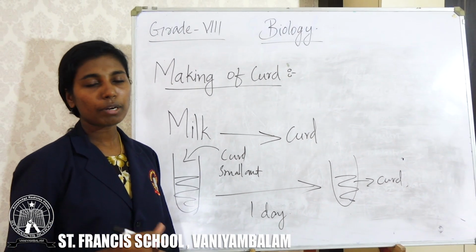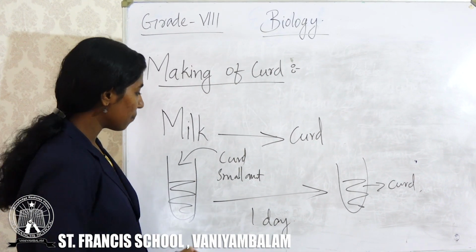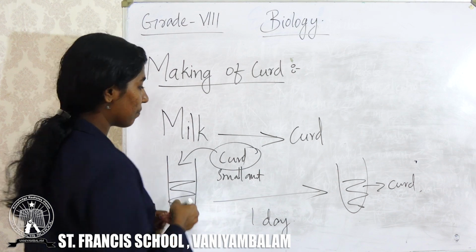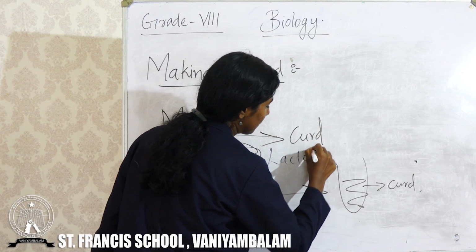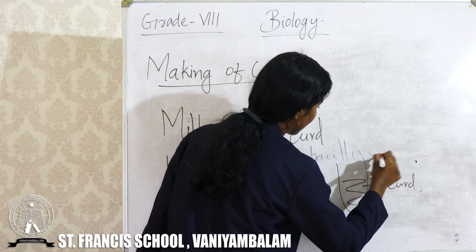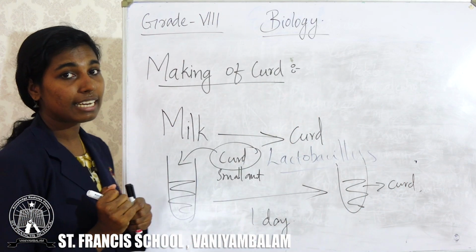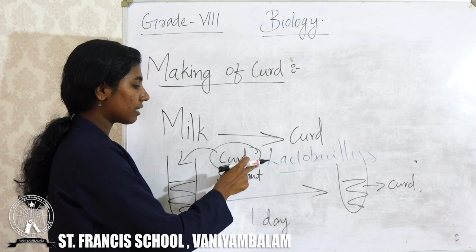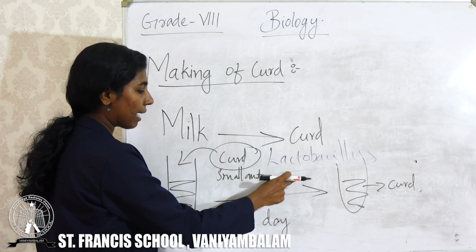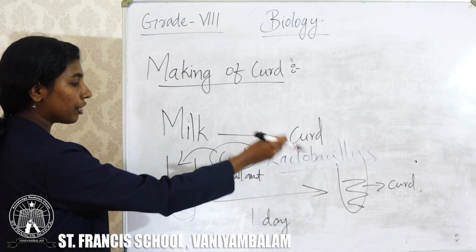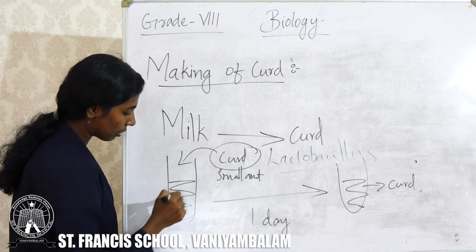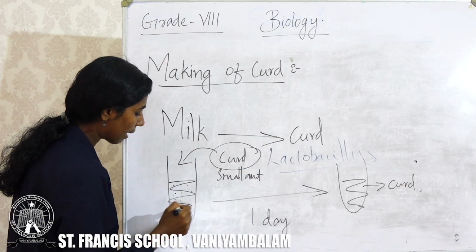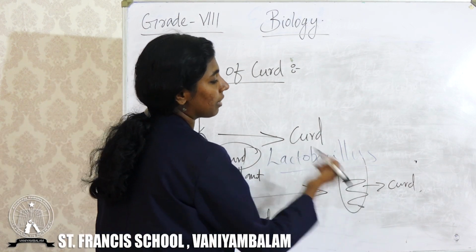This is the process. But what is the biological process occurring behind that? In the curd, there is a lot of lactobacillus bacteria. Lactobacillus is a rod-shaped bacteria which is present in the curd. That we discussed sometime before. We are introducing this lactobacillus bacteria into the milk. This bacteria will grow in the milk. After one day, this bacteria will convert the milk into the curd.